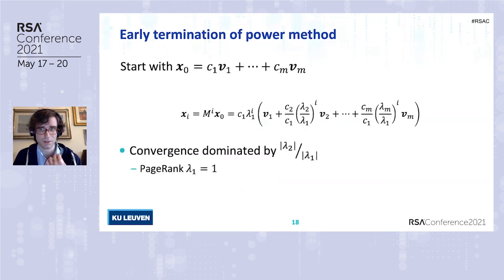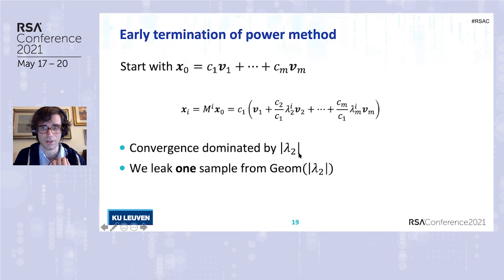Remember that for the power method, the general term looks like this, from which you see that the convergence is dominated by the second largest eigenvalue. So revealing the number of iterations reveals one sample from the geometric distribution that depends on lambda 2.